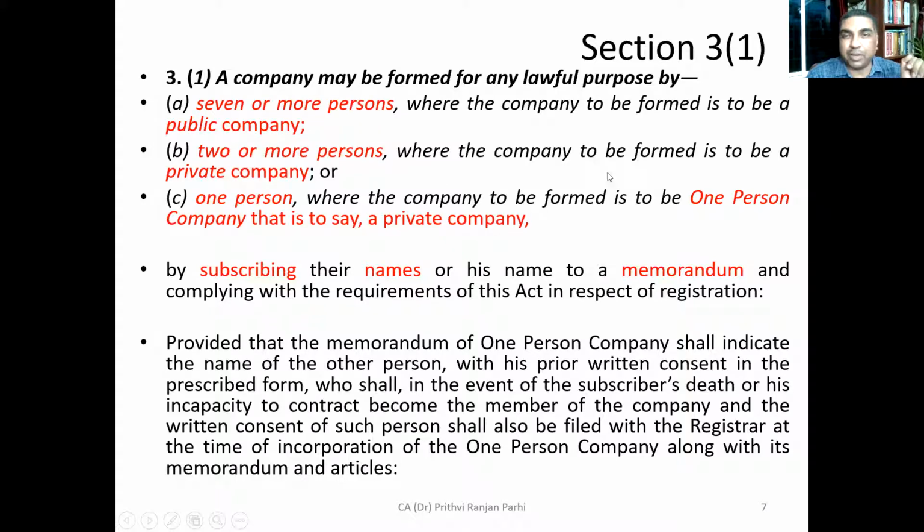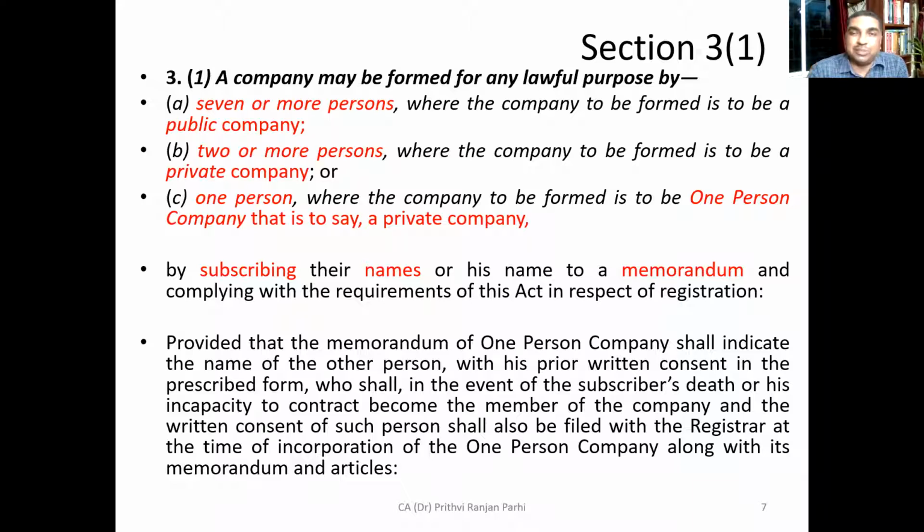2 or more persons, where the company is to be formed as a private company, or 1 person, where the company is to be formed by 1 person, that is to say a one person company, by subscribing their names or his name to the memorandum and complying with the requirements of this act in respect of registration. Meaning, if I want to form a company, then this many people need to subscribe to the memorandum. That is important, because unless this many people subscribe to the memorandum, you will not be able to get the company registered.